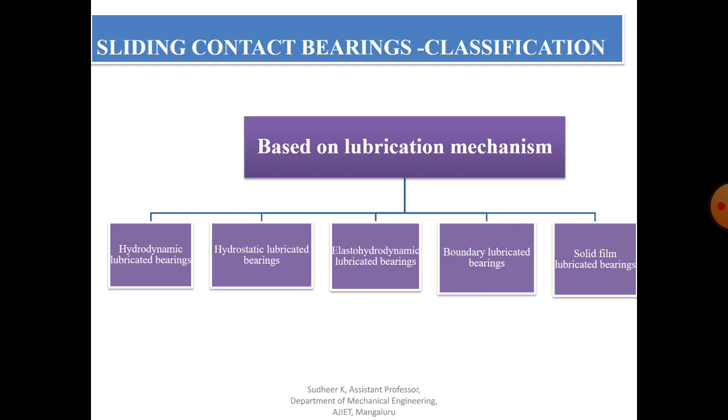Now coming to one more type, that is the solid film lubricated bearing. For extreme temperature operation, ordinary mineral oils, which are one of the lubricants, are not satisfactory. Then we have to use solid film lubricants such as graphite or molybdenum disulfide. These are some of the solid films used to withstand high operating temperature. If you use such solid film in the bearing, then we call it a solid film lubricated bearing.